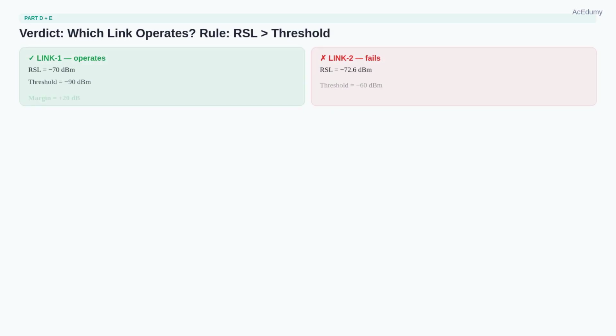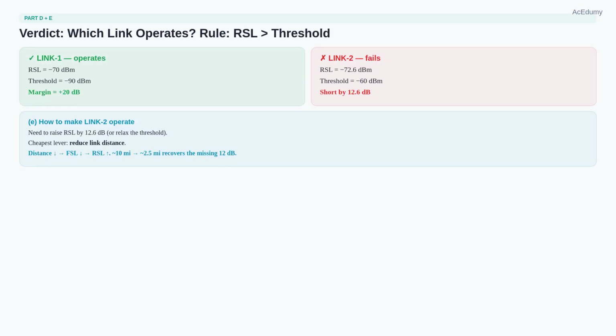Part D. Which link can actually operate? The rule is simple. The received signal level must exceed the receiver sensitivity threshold. If RSL is greater than threshold, the link works. If less, it fails. LINK-1. RSL is negative 70 dBm. Threshold is negative 90 dBm. Negative 70 is greater than negative 90, so LINK-1 operates with 20 dB of margin.